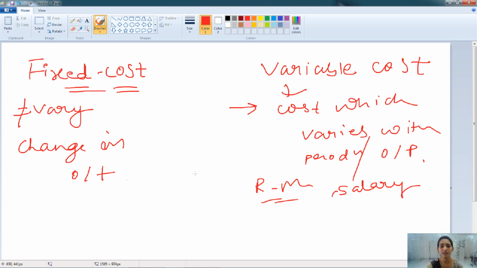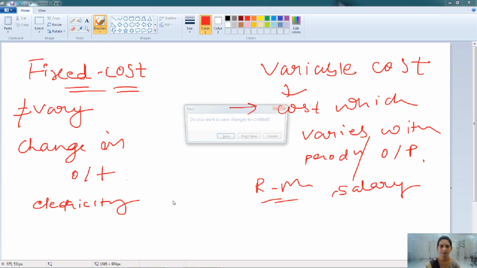When the firm is producing more output, they have to buy more raw material and the cost incurred is high. So this is a variable cost. Whereas the fixed cost is, for example, the electricity cost; whether the production is 1 unit or 10 units, the electricity cost is similar. So this is known as the fixed cost.